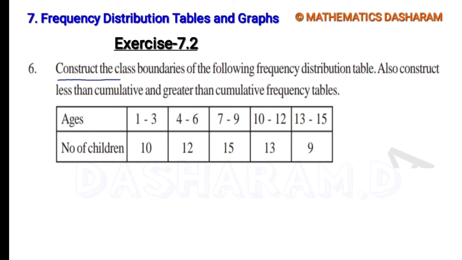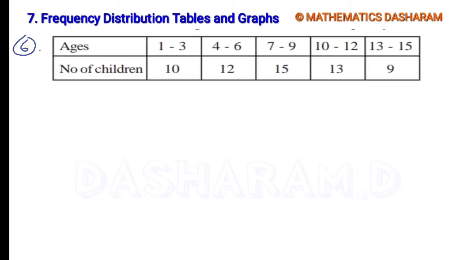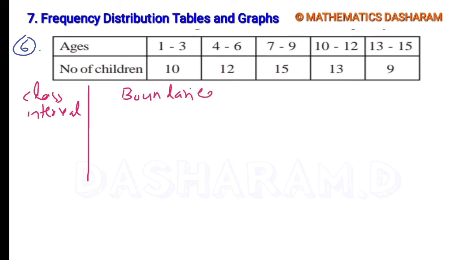Sixth question: construct the class boundaries of the following frequency distribution table. Also construct less than cumulative and greater than cumulative frequency tables. So the first one is class interval, that means ages. Second one is boundaries. In this we have two different boundaries, lower boundary and upper boundary.